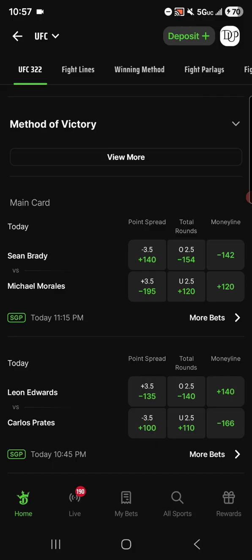Each round is scored individually. For each fighter, if they win a round, that gives them 10 points. If they lose a round, typically they're going to get 9 points. So for that round, one fighter or the other won by 1 point.